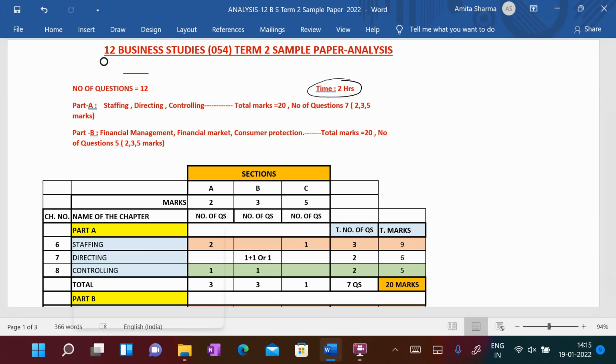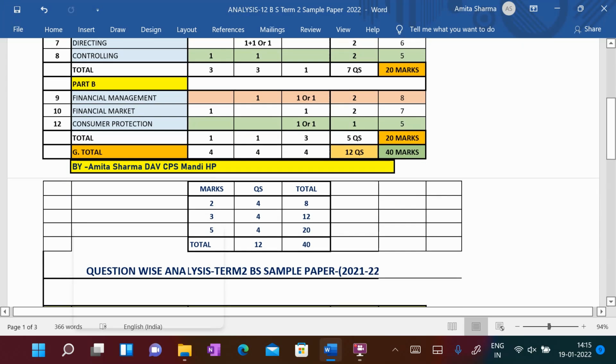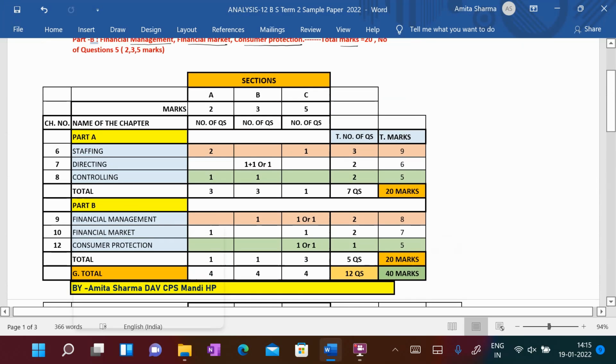Part A contains the chapters staffing, directing and controlling. Total marks 20, number of questions 7, with 2 marks, 3 marks and 5 mark questions. And Part B: financial management, financial market and consumer protection. Again, total marks from Part B is 20, number of questions 5, and there will be 2 marks, 3 marks and 5 marks questions.